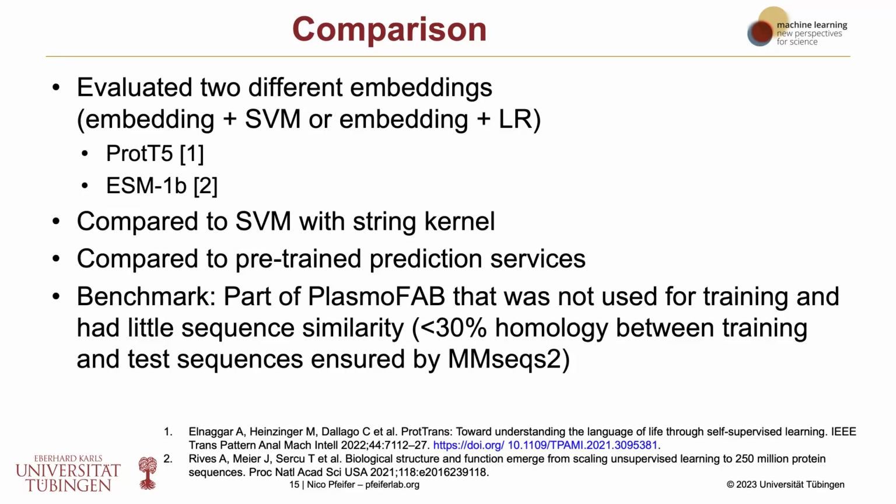So basically, we chose those sequences for the test set such that none of the training sequences had more than 30% homology to any sequence in the test set. So the homology was even smaller than 30% between any sequence of the test set and any sequence of the training set. And this was ensured by MM62.